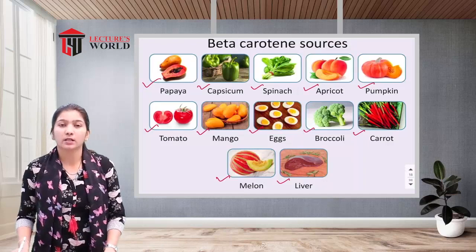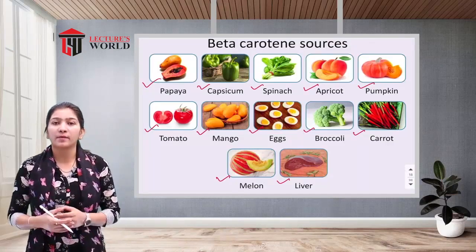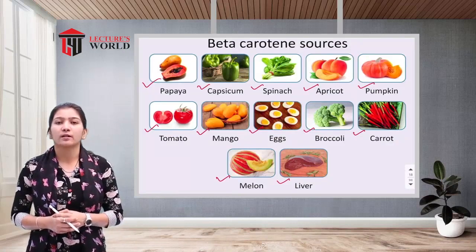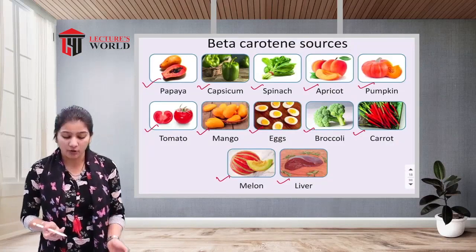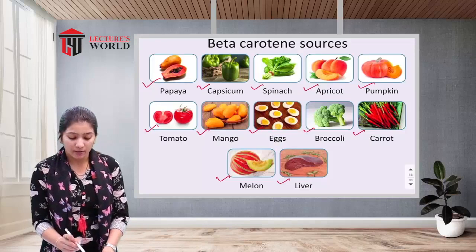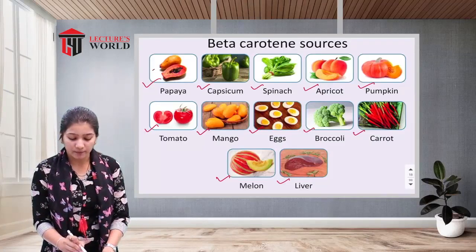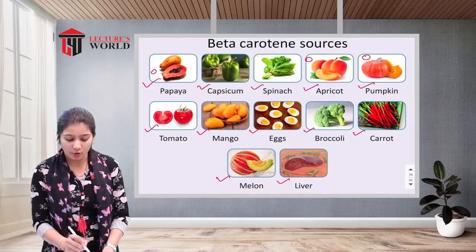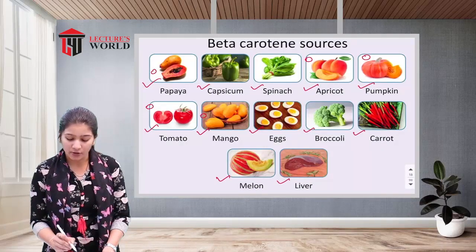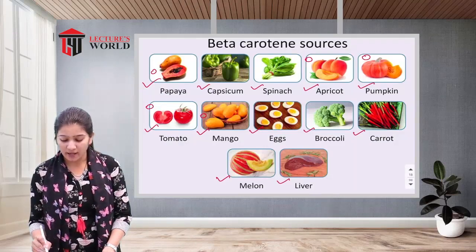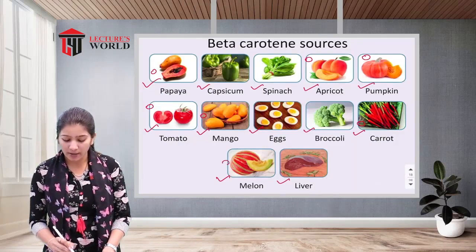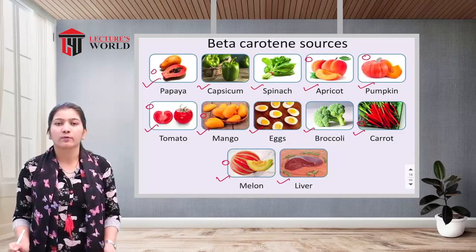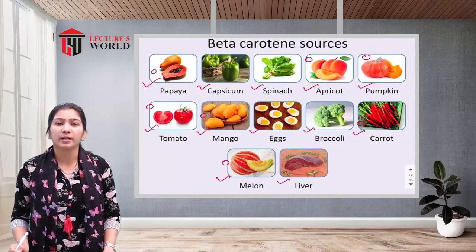So you can see, as in the previous slide, we get vitamin A from foods which are red or orange in color. Papaya is orange, pumpkin is orange, tomato is red, mango is orange. Carrots are red or orange, and musk melons are also orange. So these are all orange colored fruit products from which we get beta carotene.